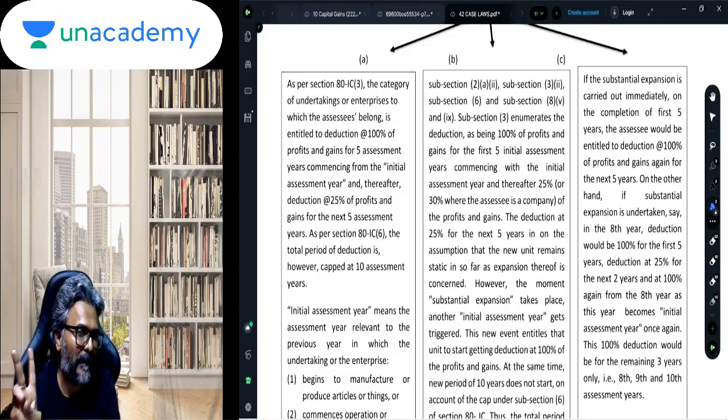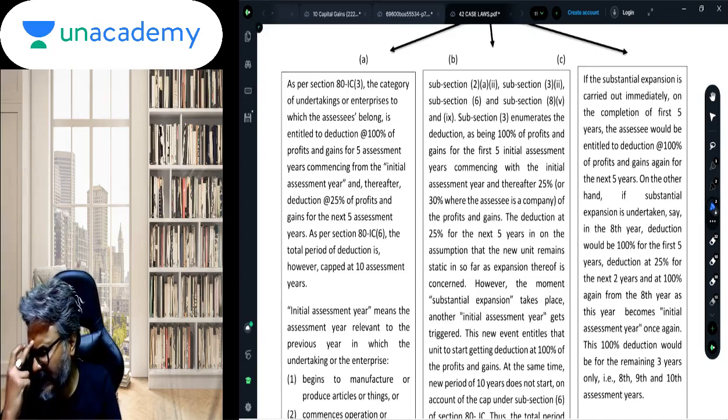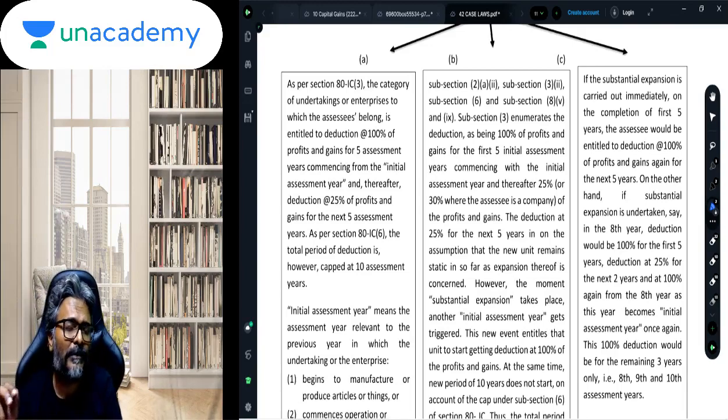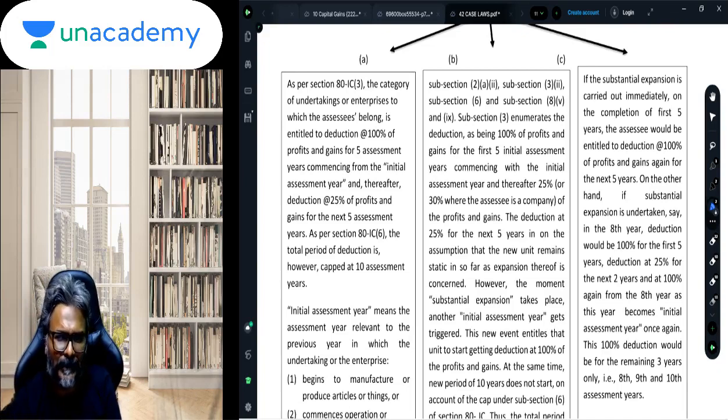Two things, students, keep in mind. This 100% will begin from the year in which the SSC starts the manufacturing, or the year in which the SSC does the substantial expansion. What did I tell you? 100% for the first 5 years, and for the remaining 5 years it is 25%. This is what ATIC was all about. So again, the question that came up here: what SSC did was, in the first 5 years, it claimed the deduction of 100%. Now by the end of the 5th year, it made a substantial expansion. So what did I tell you just now, sometime back?